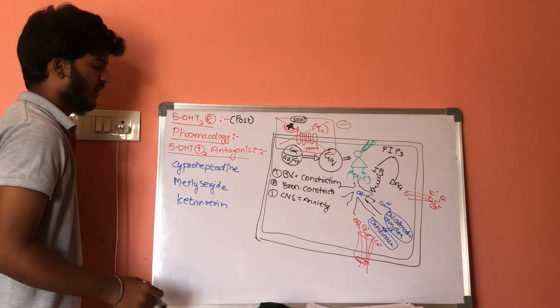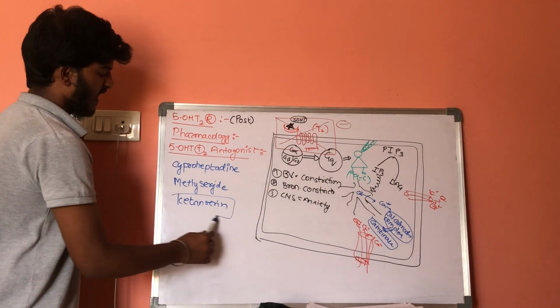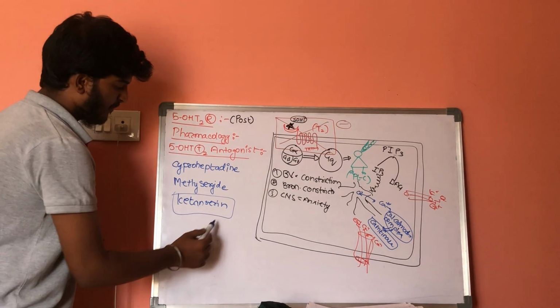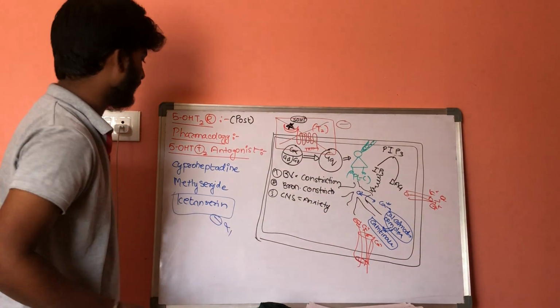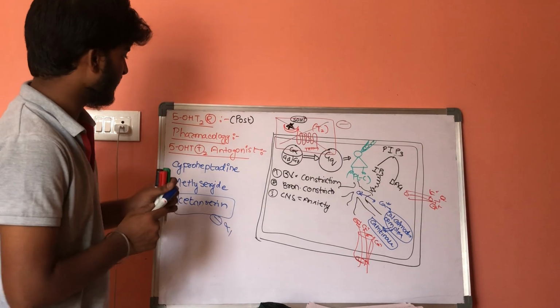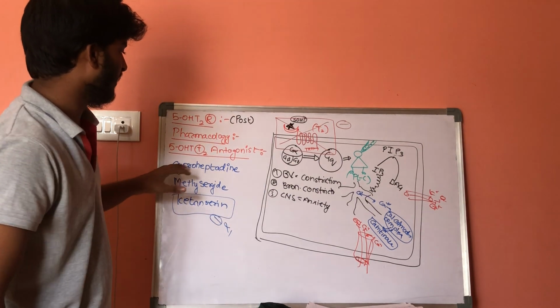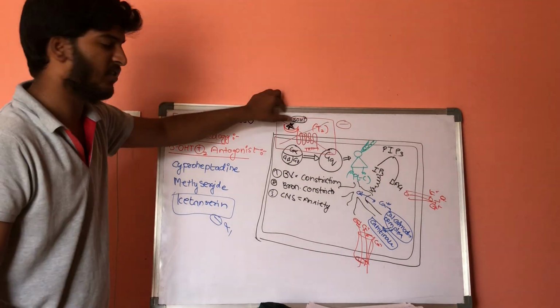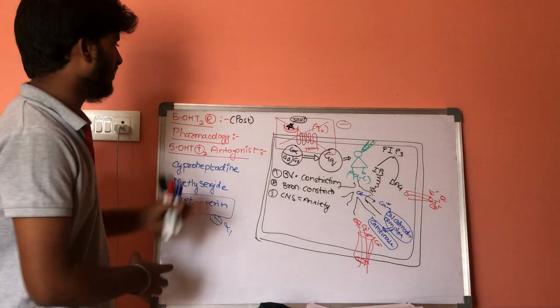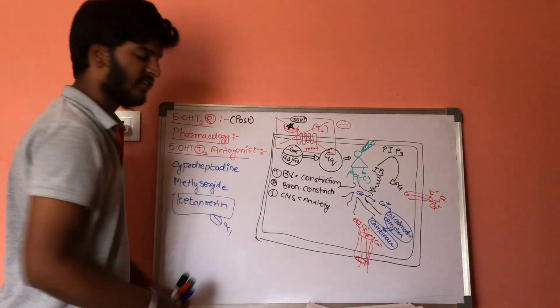Ketanserin has one important function: it will block the alpha-1 receptors also. So these are the drugs which are given to decrease the effect of 5-HT2 type of receptors. That is, these are the antagonists of 5-HT2 type of receptors. So this is about 5-HT2 types of receptors. Now let us discuss further.